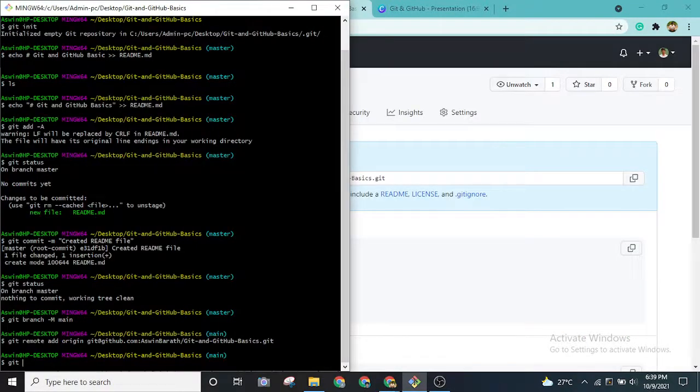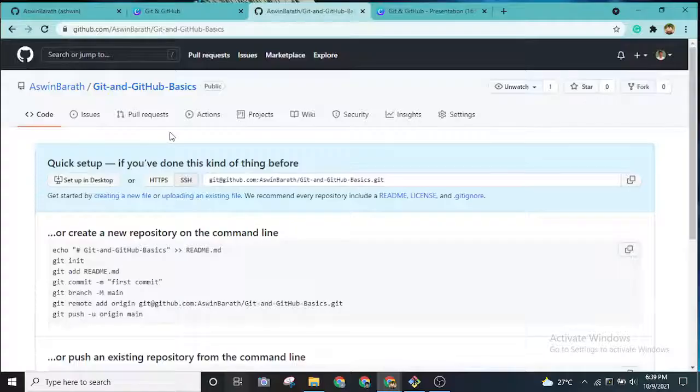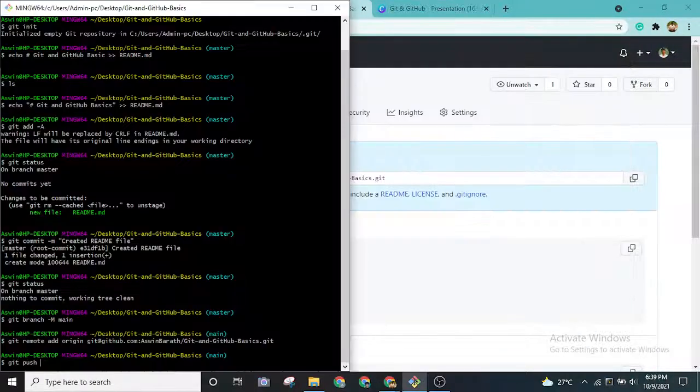When I give git push, I have to specify where I'm pushing it. There are other platforms besides GitHub, or I might want to push to my own server that I'm building. So we have to specify where we are pushing. To specify that, I'll use origin main.